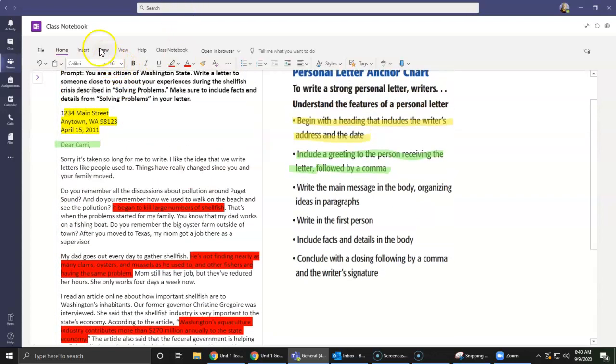So right there, what was that? That was our body. So we're going to highlight in red. That was the main messages. And it was organized, you see, into paragraphs. Now we have this one that we didn't highlight.